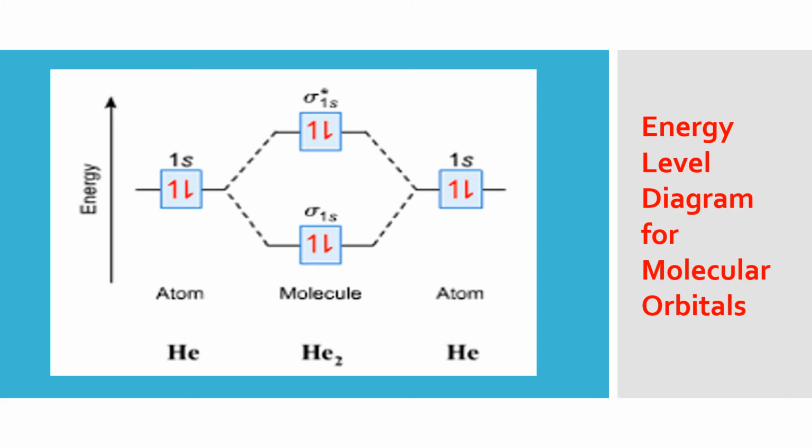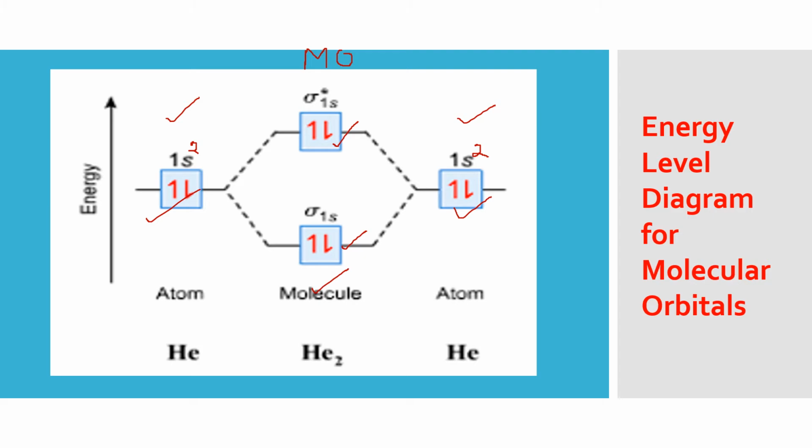So this is He2. Same way, you will show 1s2 here for one helium atom, and this is 1s2 for the other helium atom. These are AOs, atomic orbitals, this and this, and this is showing MOs. So I can see sigma 1s, sigma 1s anti-bonding, and we have total 4 electrons, 2 here and 2 here. So 2 I will be filling in sigma 1s and 2 in sigma 1s anti-bonding. So the molecular configuration would be sigma 1s2, sigma anti-bonding 1s2.